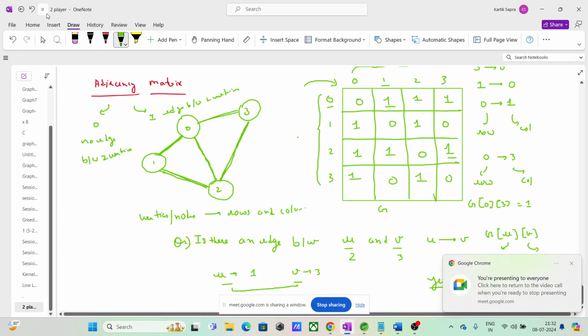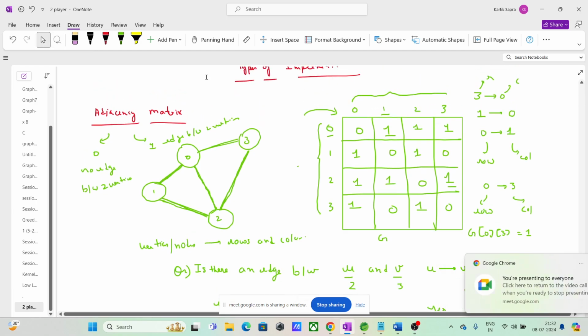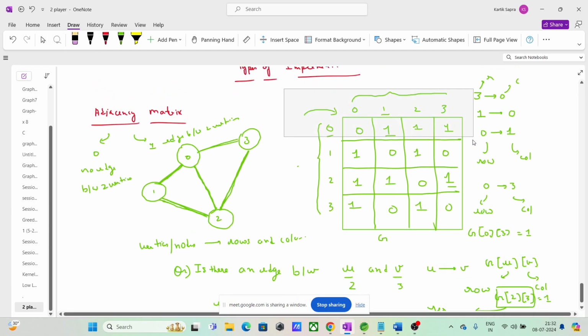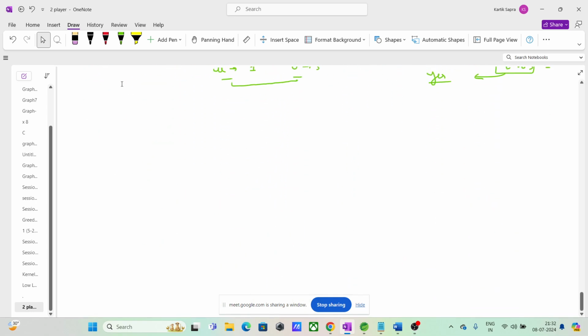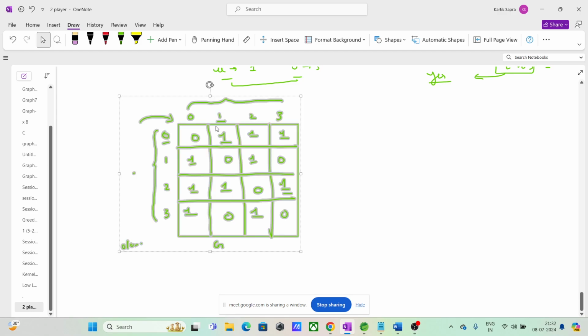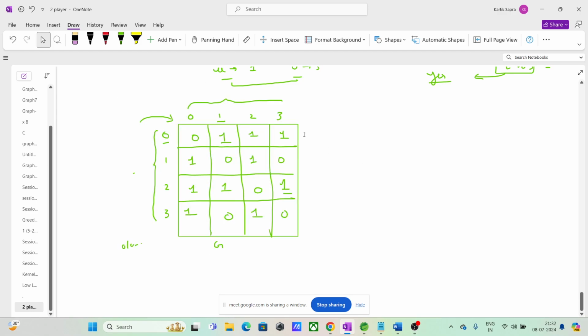Let us suppose guys, now you are given a graph. ठीक है, तुम्हें ग्राफ दे दिया and you have not been given the pictorial representation, नहीं है तुम्हारे पास. ठीक है.